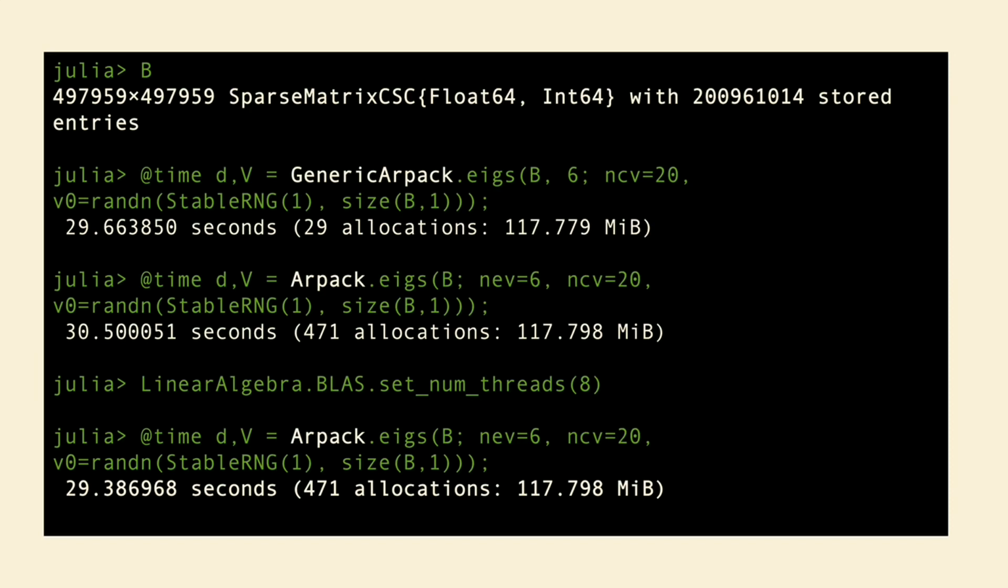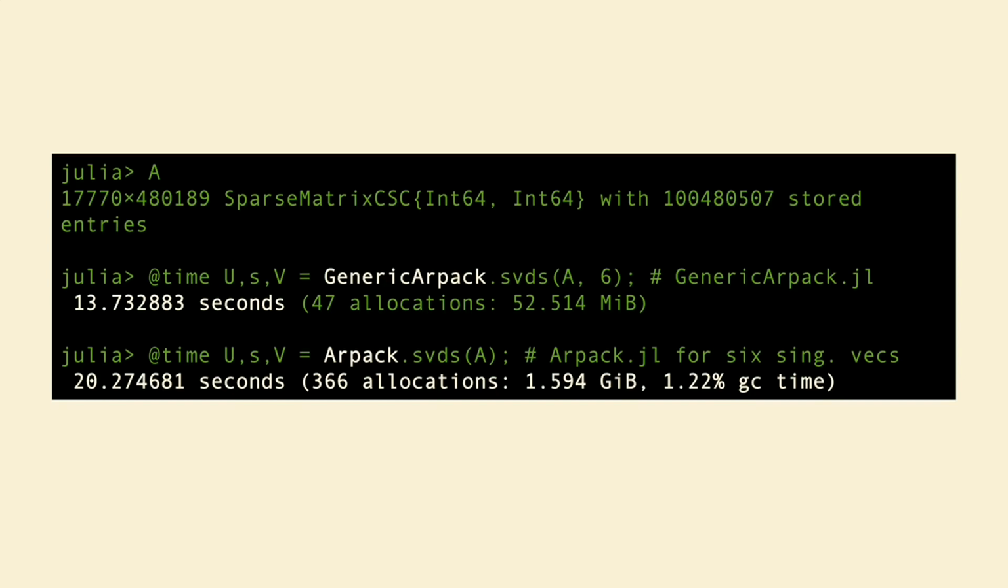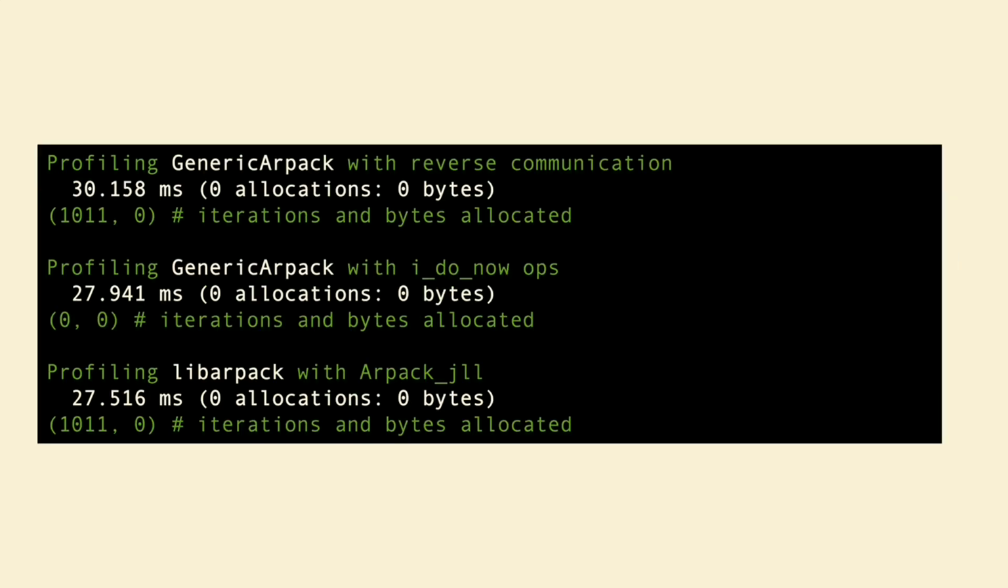That said, remember that most of the time in large Arpack computations is dominated by the work that you do as part of your reverse communication. So the actual implementation of Arpack tends to be a very small part of the overall computation time. We see a similar story with SVD, although it seems like the Arpack SVDS call might do with a little bit of optimization. If you want to look at a more micro benchmark of just the Arnoldi update step, you can see a slightly different story, which is that we are actually slightly slower than libarpack.